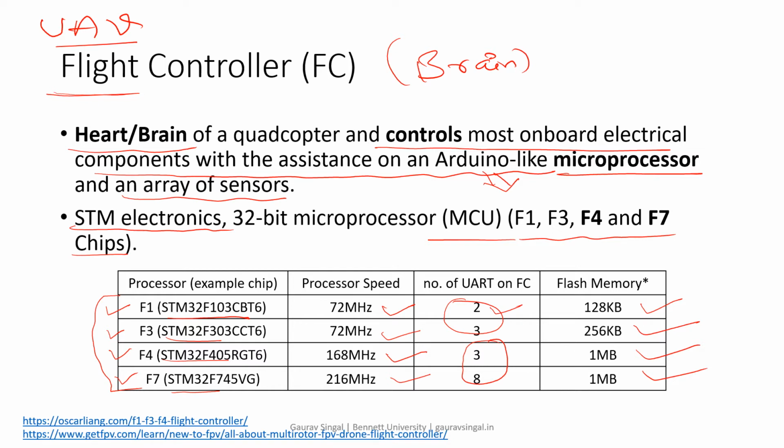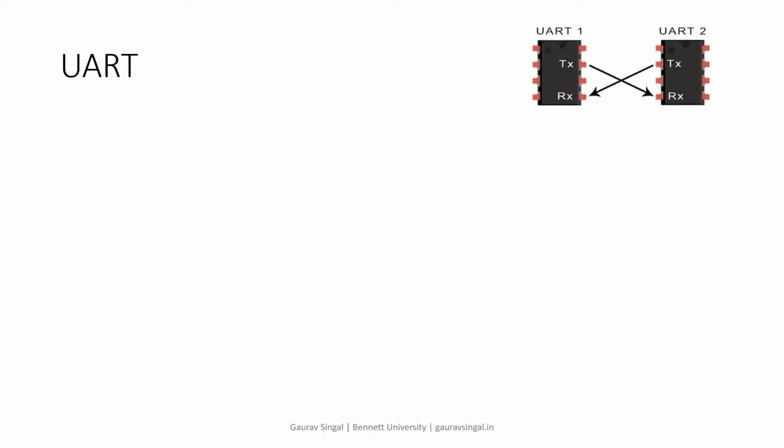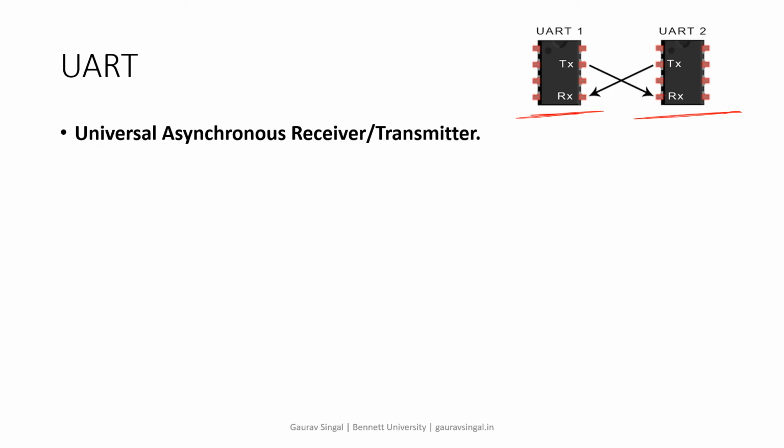I'm also putting some website links in my slides, so you can have a look if you want more detail. This is basically UART. You can see that there's one device which has a UART and a second device which also has a UART. So we can transmit data from one device to the other with the help of UART communication. The transmitter connects to the receiver, and the receiver connects to the transmitter.